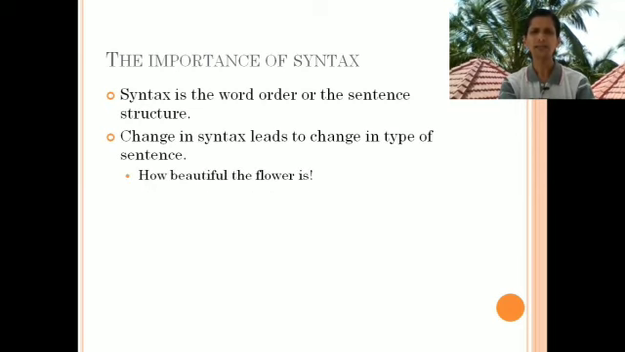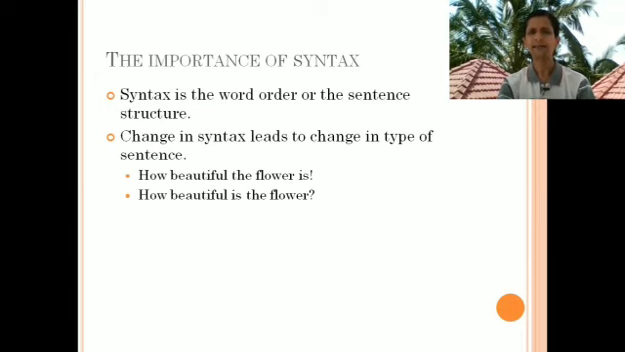Let us look at two sentences. How beautiful the flower is, and how beautiful is the flower. The words are the same in these two sentences. The structure is different. The change in structure makes the first sentence an exclamatory sentence and the second one a question.